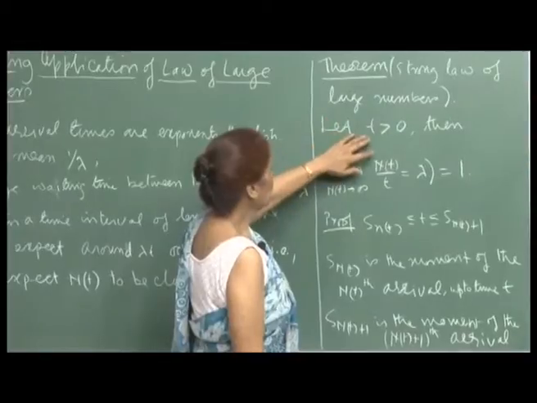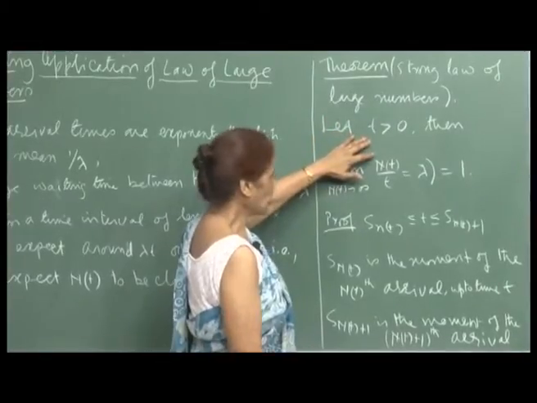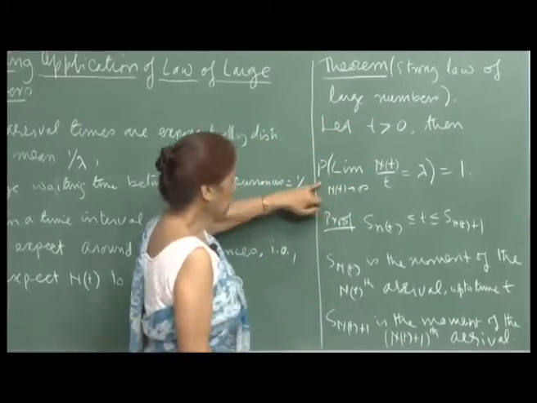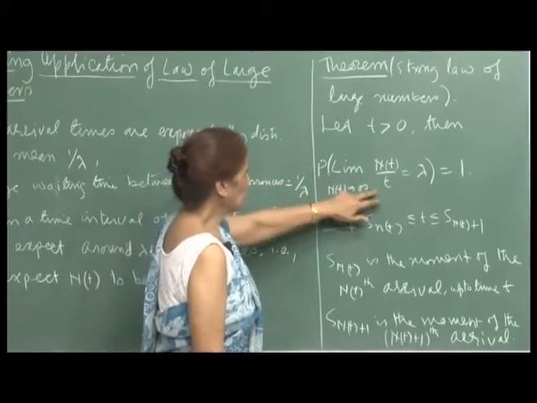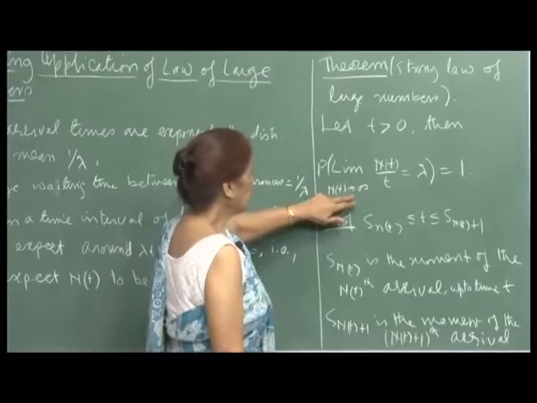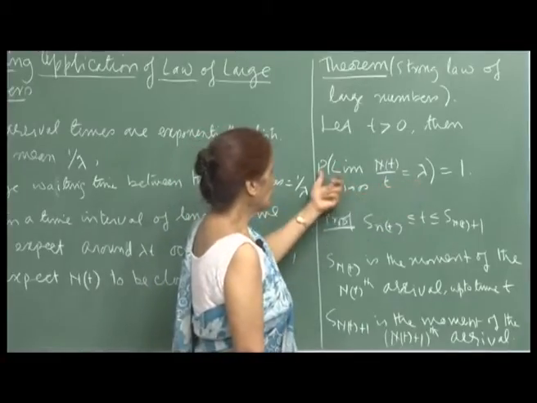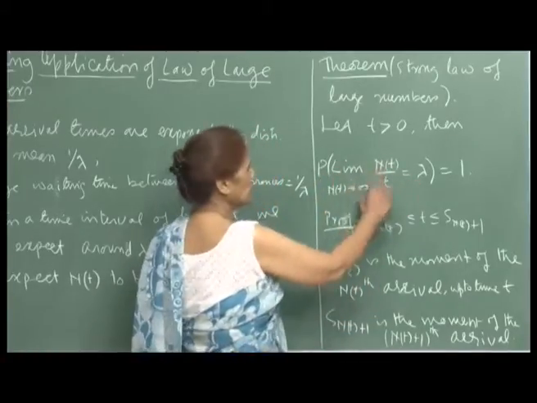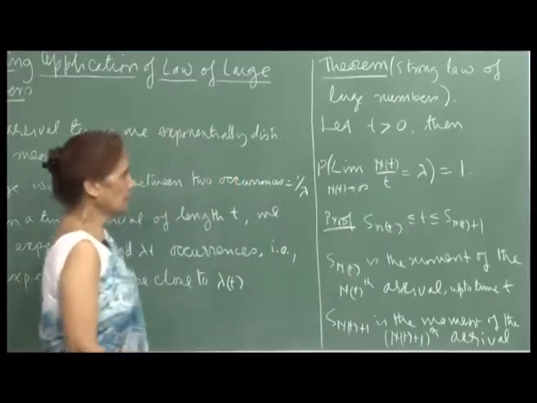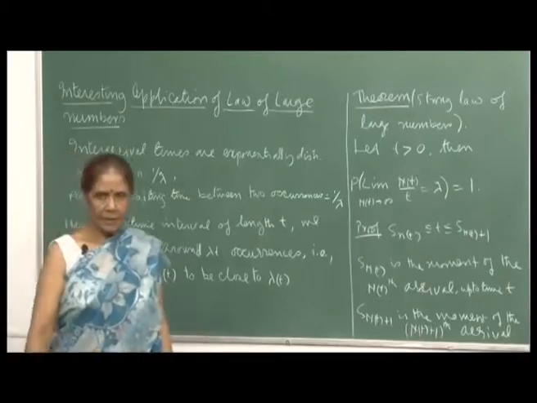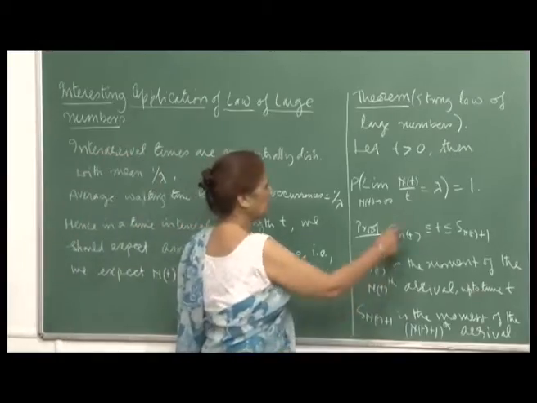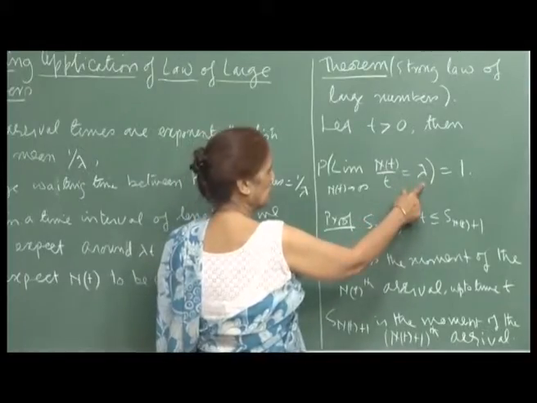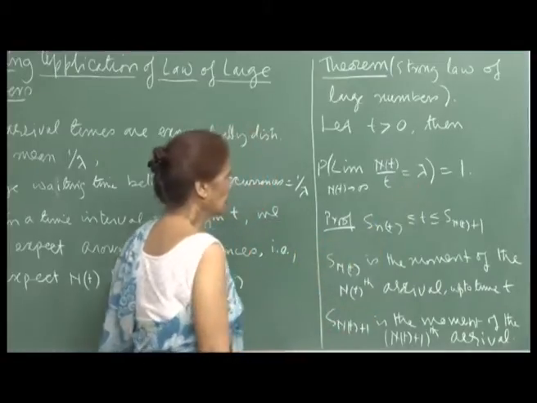Now, let t be some positive time, and then we want to show that the limit of N t upon t as N t goes to infinity is equal to lambda. This probability is 1, that means this is a certain event. So, as you take the limit and allow N t to grow large, then your ratio N t by t would be lambda. Okay. Now, let us look at the proof.